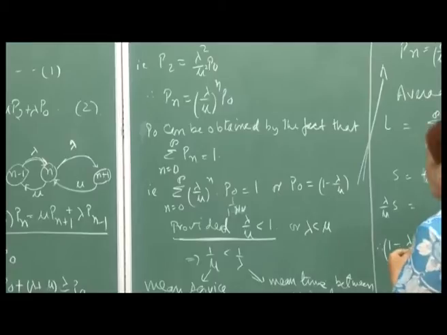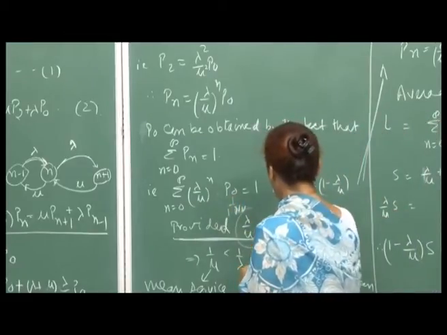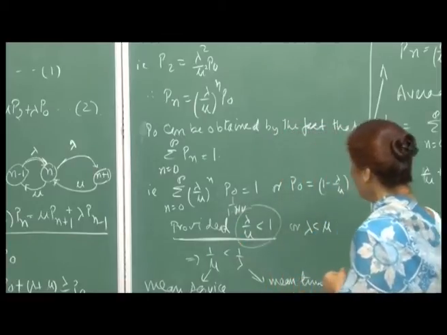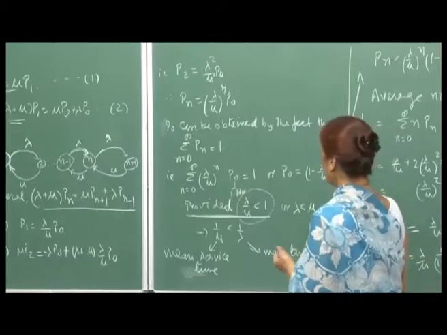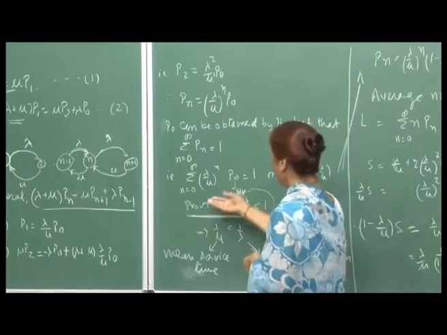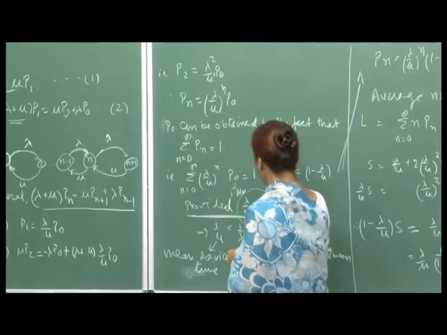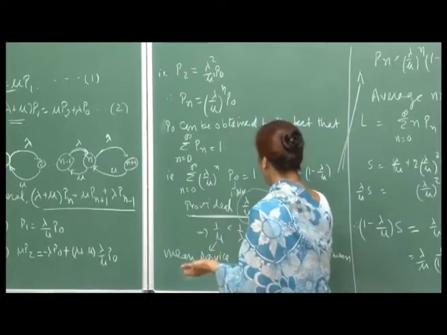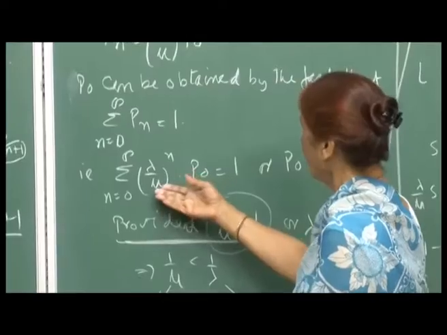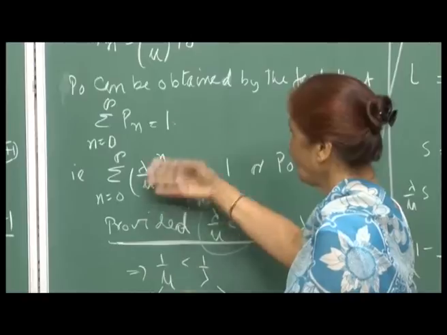Now, of course, this is valid only if the series converges, provided your lambda by mu is less than 1, because otherwise it will explode. Mathematically, you know that this series will converge only if lambda by mu is less than 1. If lambda by mu is greater than 1 or even equal to 1, then this will not converge. So, the sum will explode.